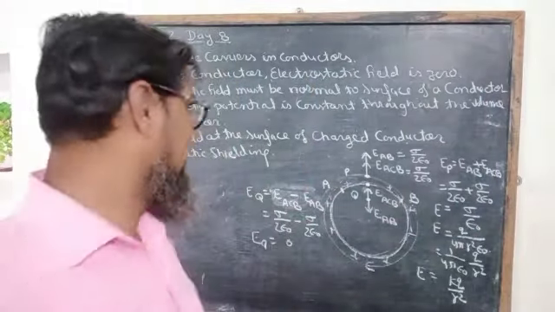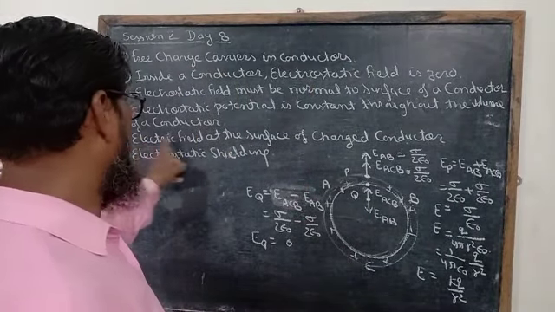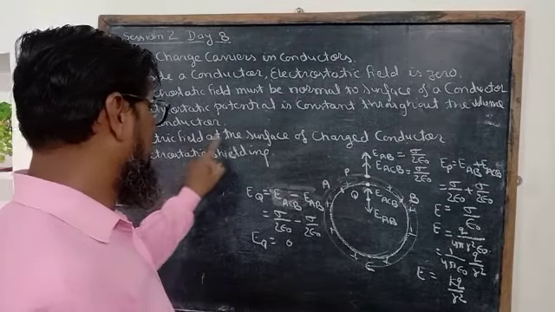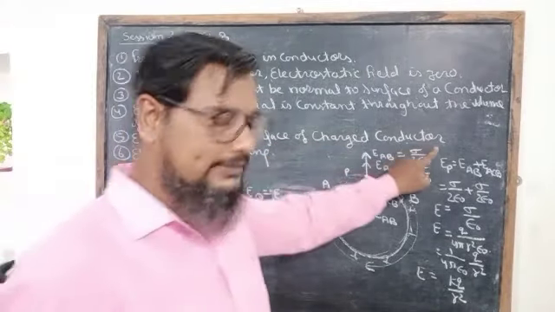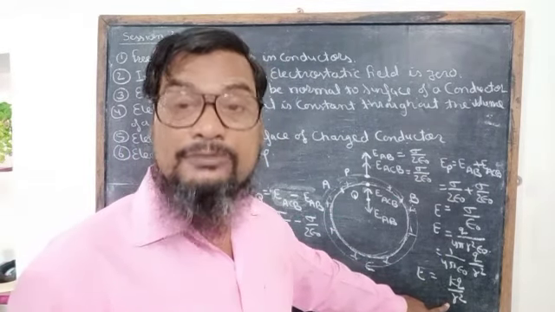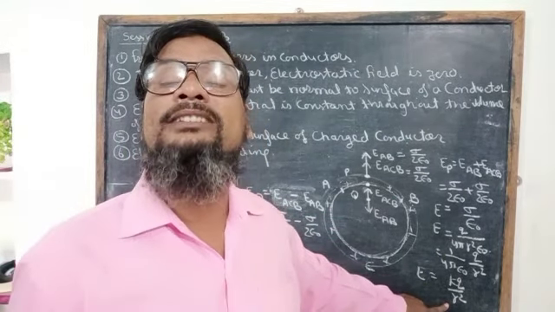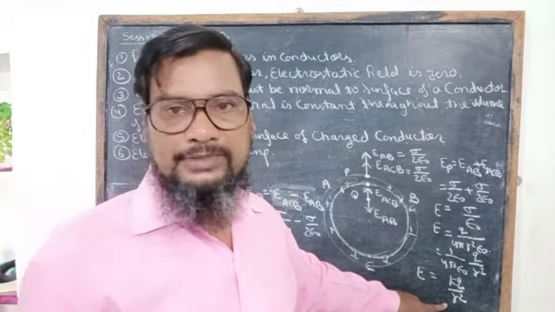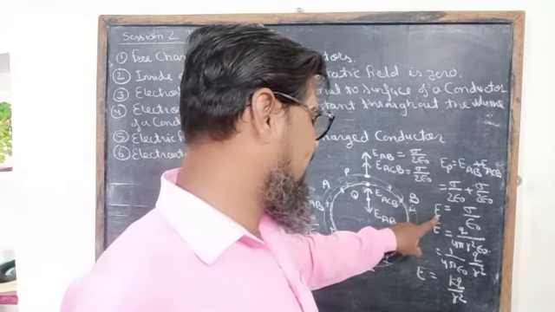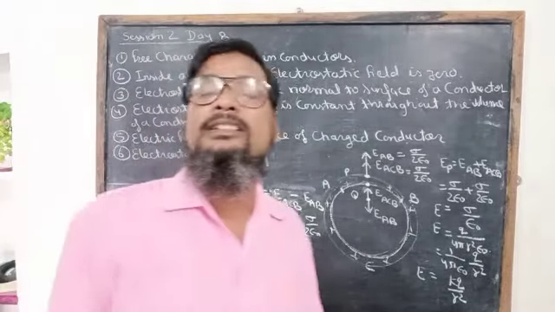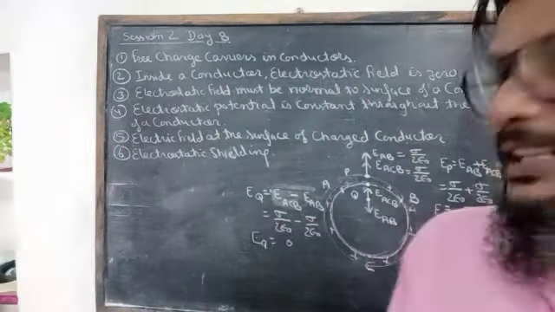So this is the answer to the fifth part of the topic: the electric field at the surface of a charged conductor will be KQ upon small r square for a spherical conductor, whether it is solid or in shell shape, and just inside the conductor the value will be 0.